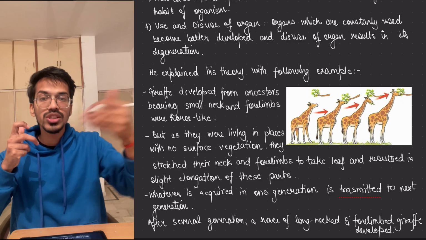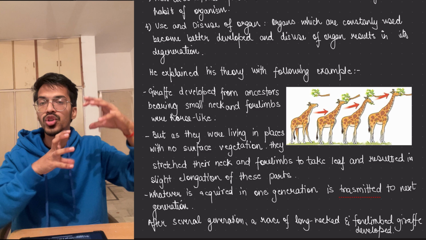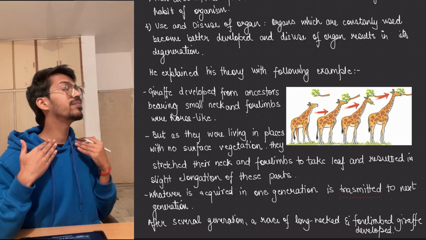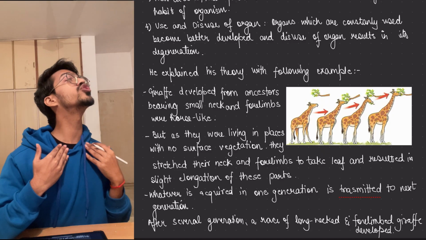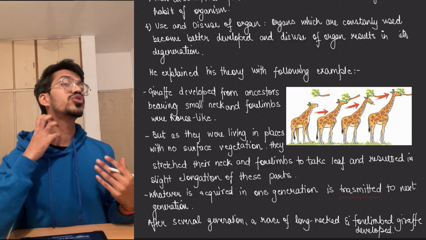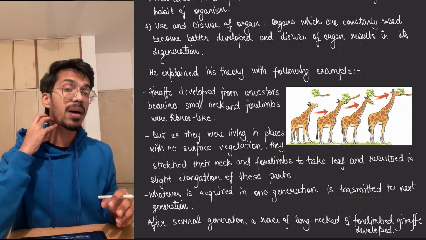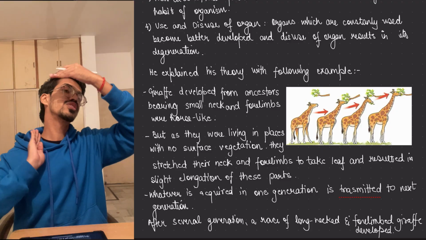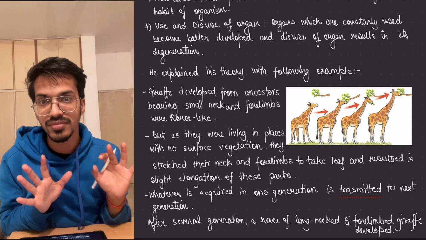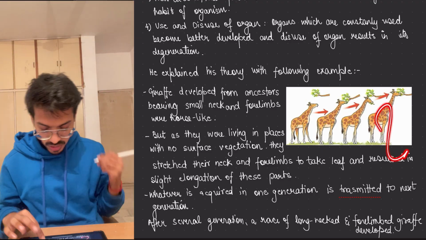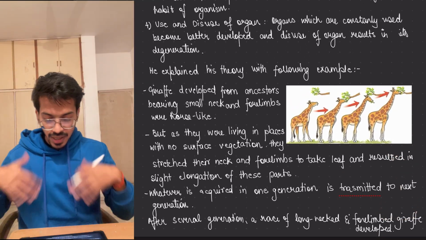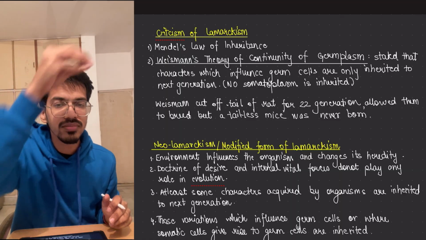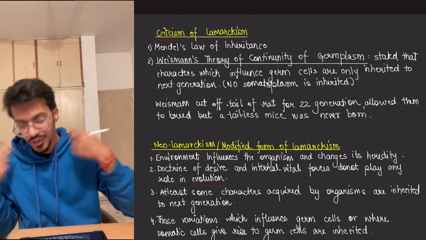And that's how these small stretches keep on accumulating in each generation. For example, if I have to become a giraffe, I will stretch my neck a little bit, and whatever amount my neck is stretched will go into my child. My child will further stretch, and soon we will change into a giraffe. It says that after several generations, this long giraffe has been formed, and then they stop doing it because they have reached the leaf height. Now, what is the criticism?